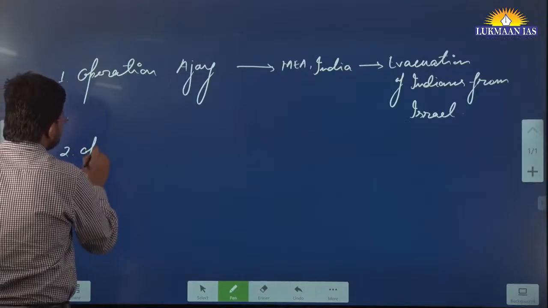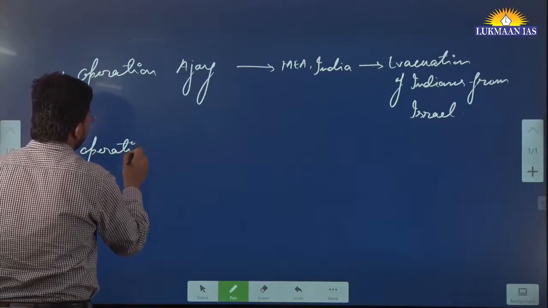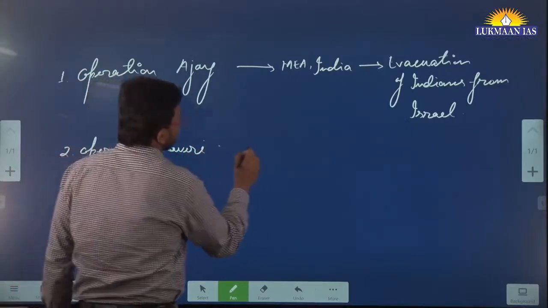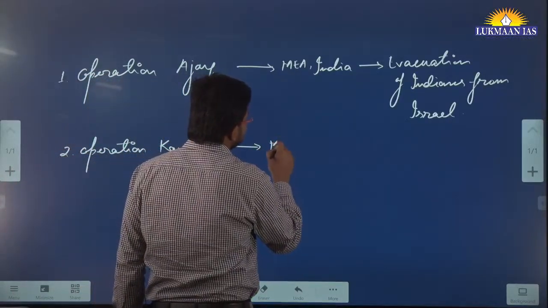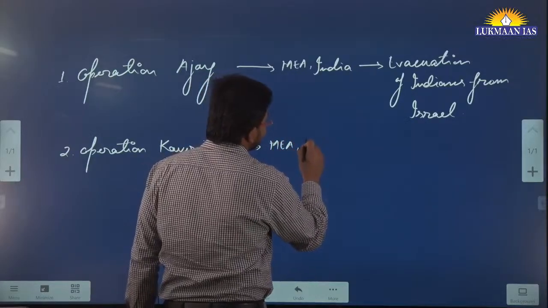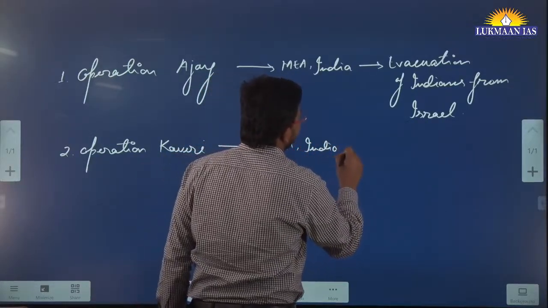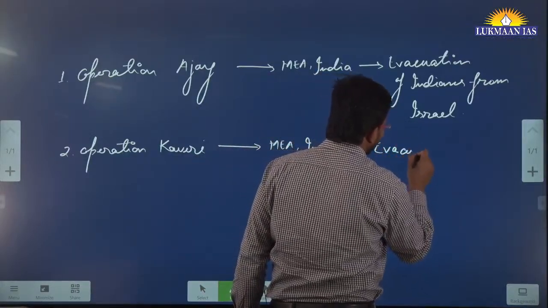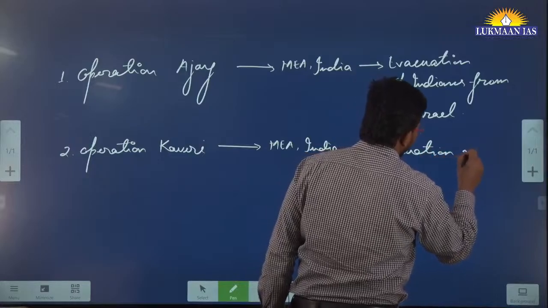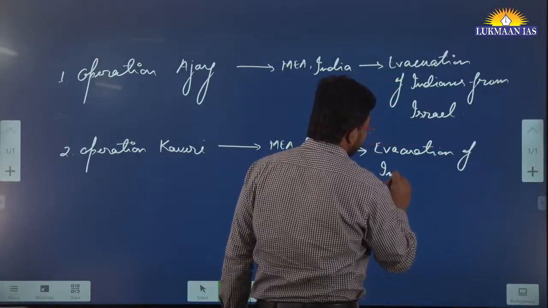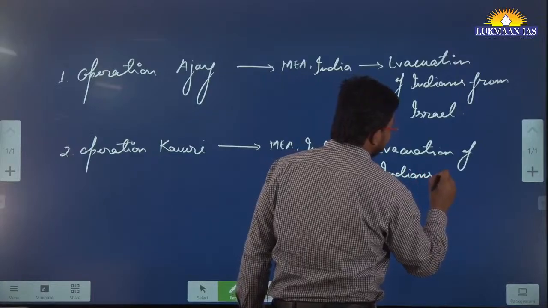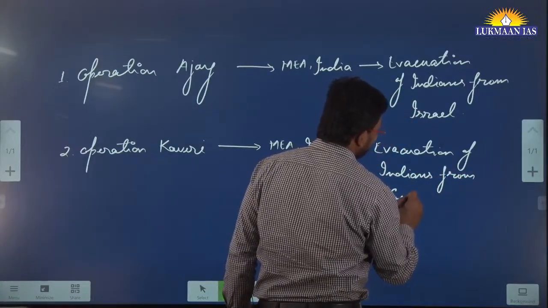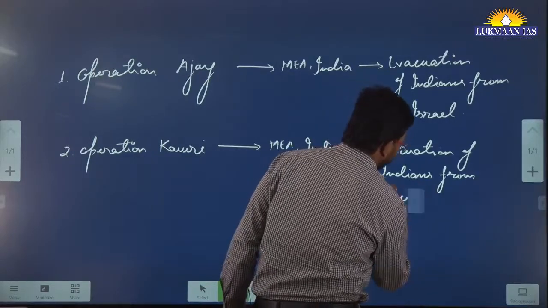The second operation is known as Operation Kaveri. This has also been done by the Ministry of External Affairs, India, and it was for evacuation of Indian nationals from war-torn Sudan.